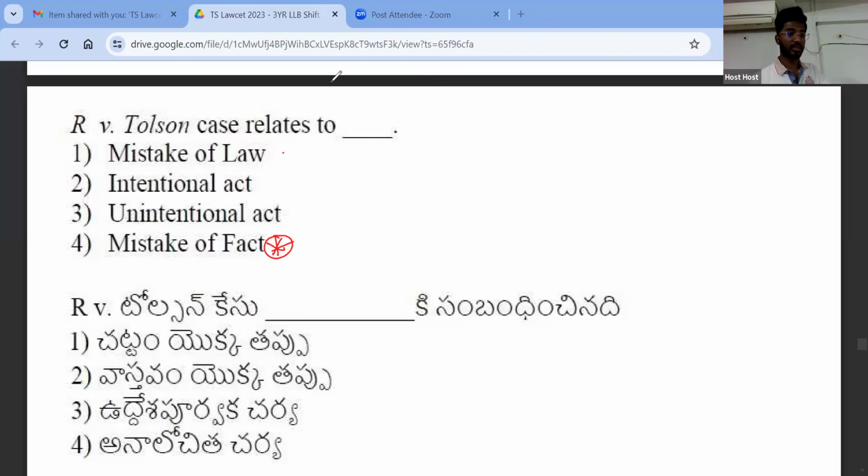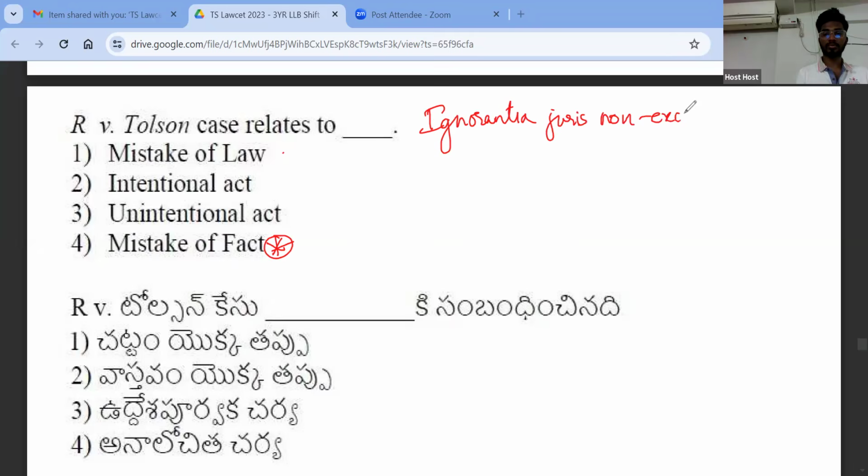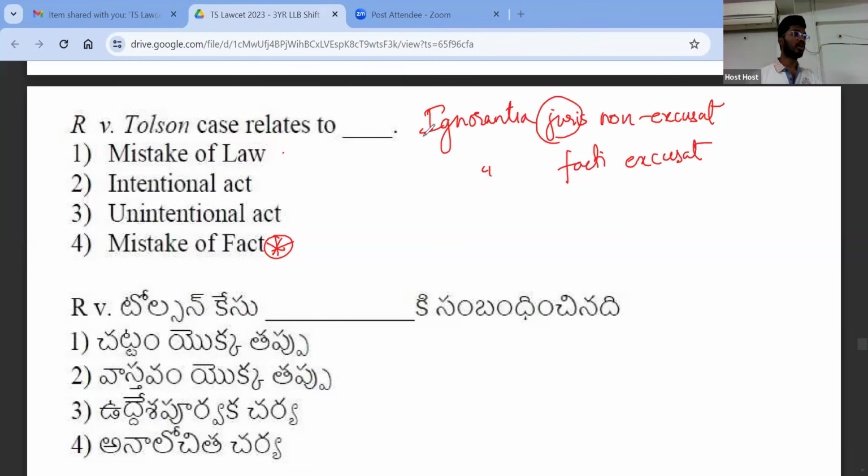The answer is yes, right? So we discussed a very important legal maxim which says ignorantia juris non excusat. Ignorantia facti excusat. Juris means law. Ignorantia is ignorance. Ignorance of law is not an excuse, right? After committing a crime, you cannot say that I don't know that this is a crime. So that is not at all excusable.